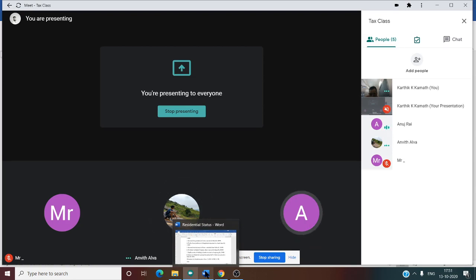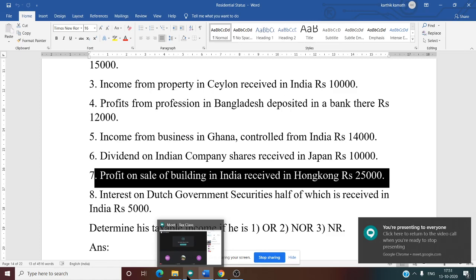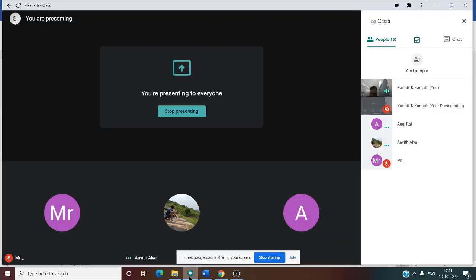Fungus came, sir, in brain. Now this is clear, right? Source is from India, yes. Received outside India. That is why all three.